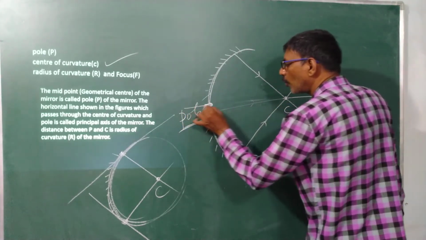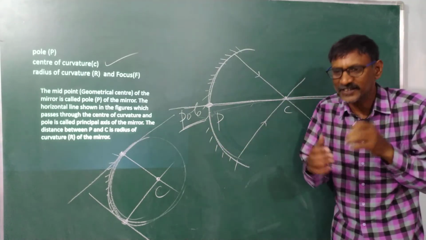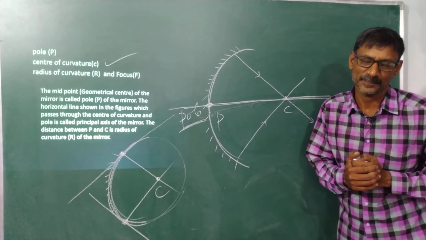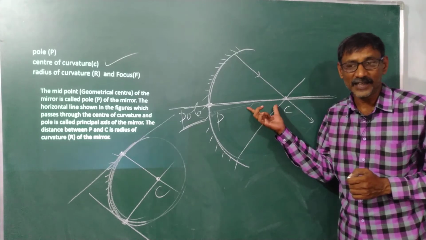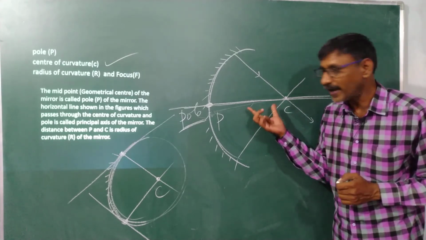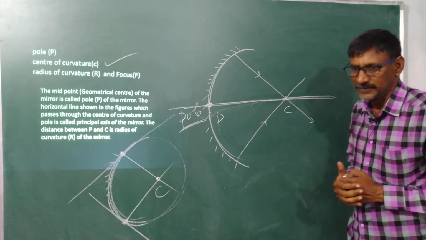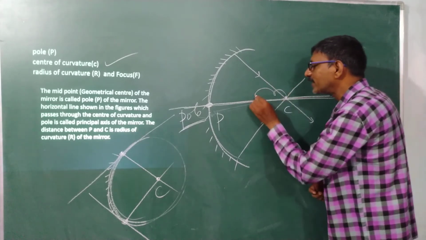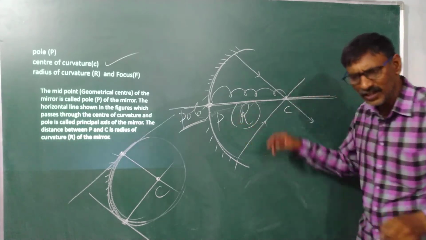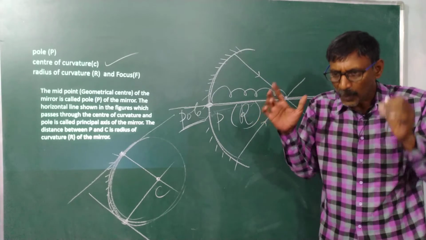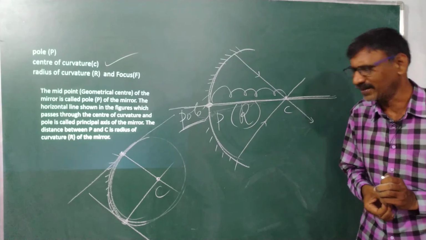By joining the pole and center of curvature, we get the axis of the concave mirror. What is this axis? The axis is nothing but a line joined by the pole and the center. The center is called the center of curvature, and the distance between pole and center is called the radius of curvature. These are very, very important points that help to study the images in concave or convex mirrors.